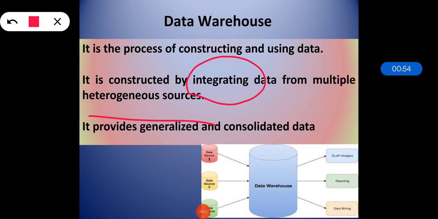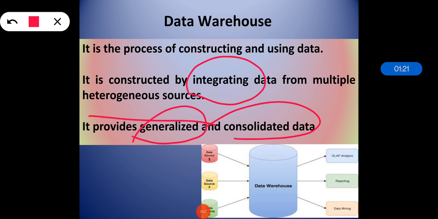The core component of business intelligence is the data warehouse, which works as a central repository of integrated data from one or more sources, and it is used for reporting as well as data analysis. That's why it provides generalized and consolidated data.